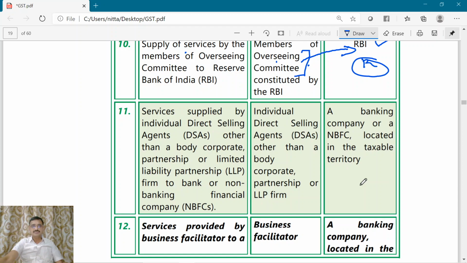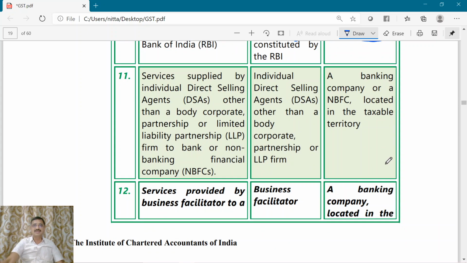Next, point number 11. Who is the service provider? Individual direct selling agents other than body corporates and partnership or LLP. If the direct selling agent happens to be a body corporate or a partnership or LLP, then forward charge will be applicable. Else, reverse charge will be applicable.